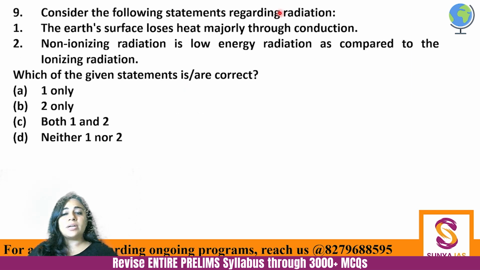Consider the following statements regarding radiation. The Earth's surface loses heat majorly through conduction, and non-ionizing radiation is low energy radiation as compared to the ionizing radiation. Which of the given statements is or are correct? So, radiation, basically the incoming rays, which are the short wave rays, and the outgoing rays, which are the long wave infrared rays, we lose energy through radiation. We don't lose it through conduction or convection or advection. When we are actually losing energy, we are losing it through radiation. So first statement is incorrect.